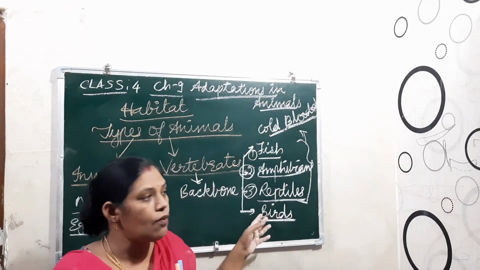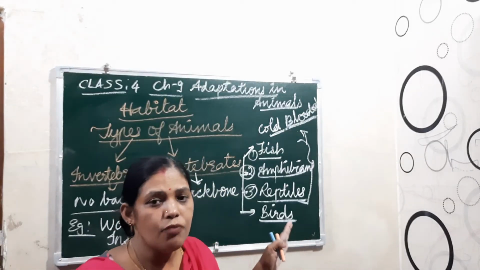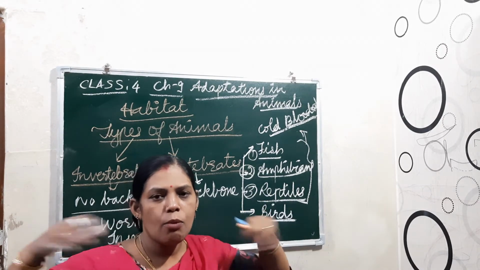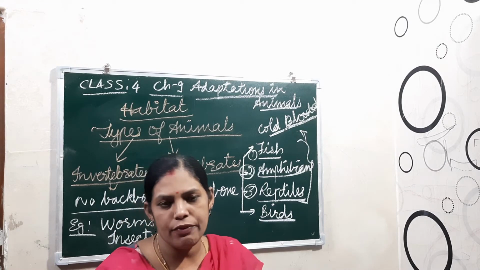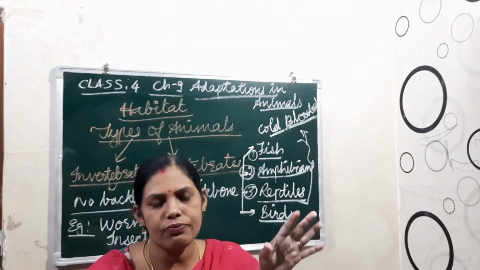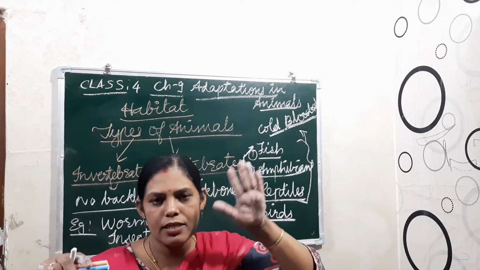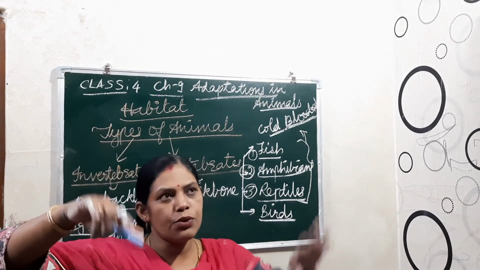Tail they also have, and what else? Wings, right. That means the four limbs are modified as wings. They have a light body weight, and their bones are filled with air, hollow bones. That means the body weight is less, so it can lift itself into the air.